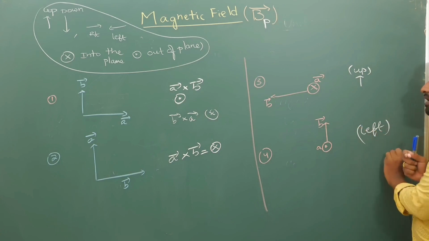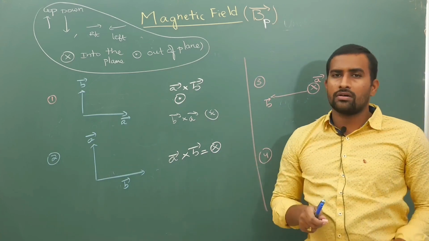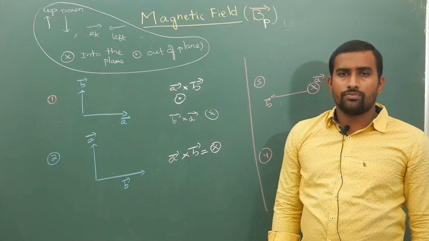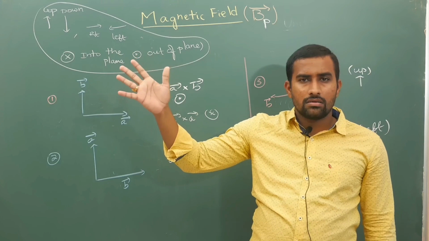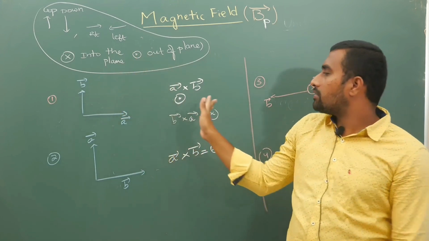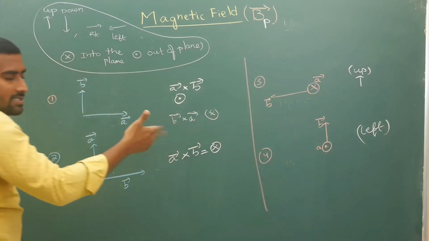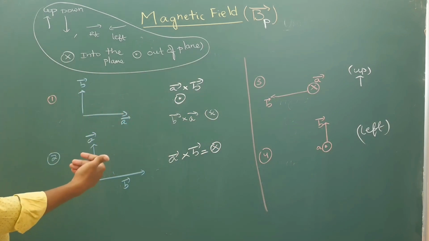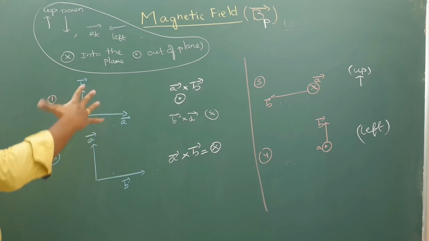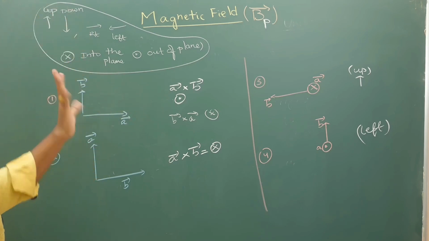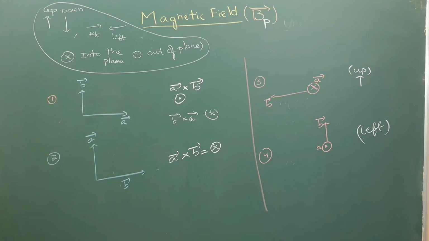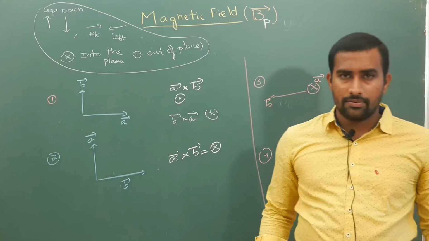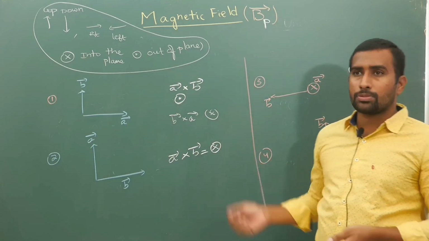I am damn sure that many of you will give wrong directions even in these basic examples, but still I am telling you: you have your right hand, and you can rotate your fingers only in this direction, you cannot rotate them backwards like this, and always take the angle which is less than 90 degrees. Depending upon that, you can keep it like this, like this, any way, but always stick to the logic.